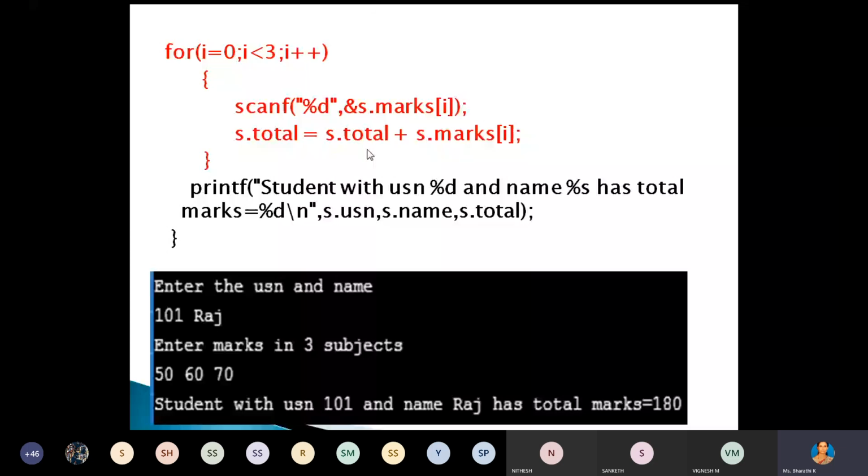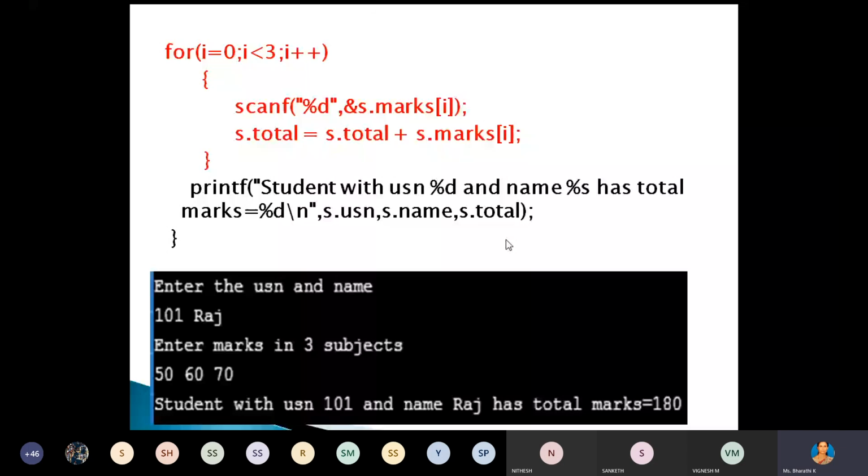Sometime in that particular memory location, there may be some other values. So it may take that garbage value. So first, before using any variables, clear those values. Maybe in multiplication and addition, before using that variable values, we have to clear that, right? Then print that value: student with using percentage s has total marks, s dot usn, s dot name, and s dot total. Right? Understood, right? Arrays inside the structure.